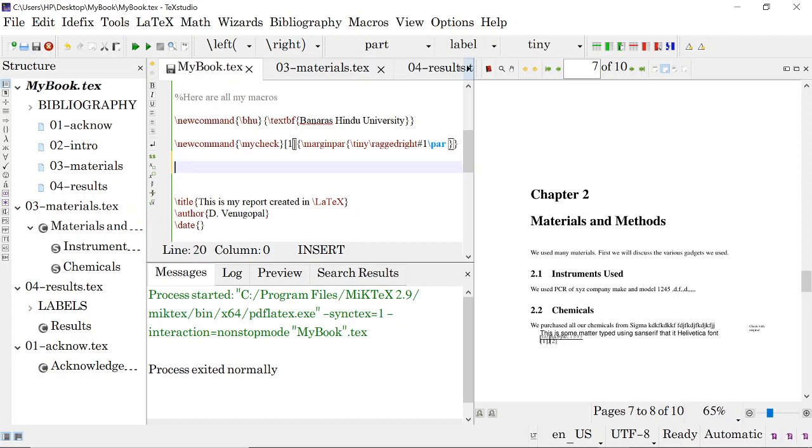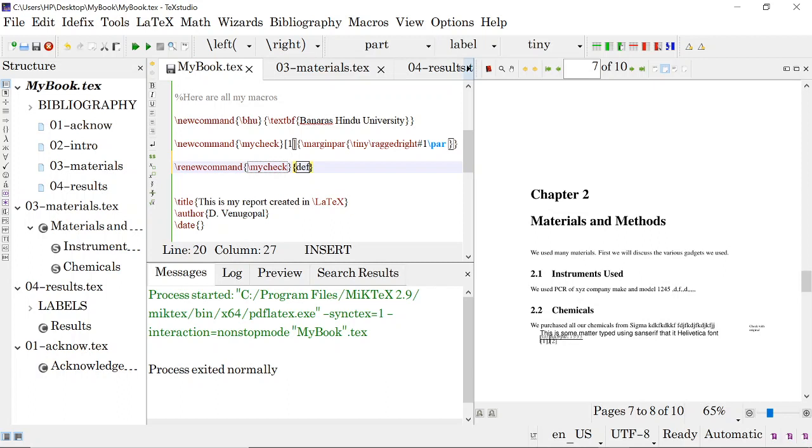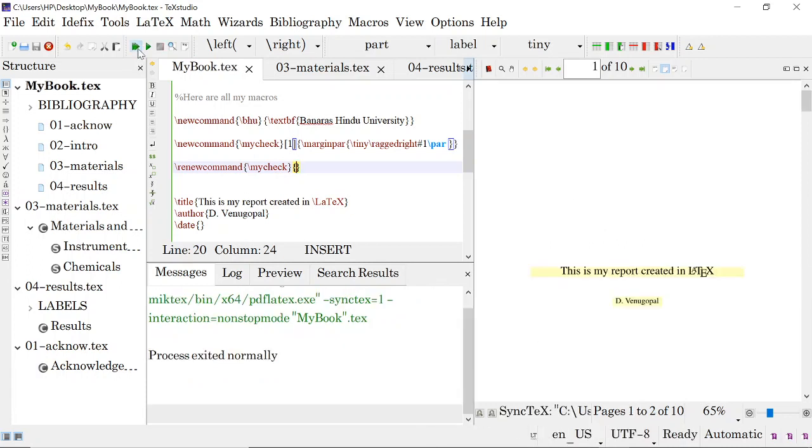So now we renew the command, okay, mycheck. Simply leave these brackets empty. So whatever we have put in this mycheck will be gobbled up. Okay. Now go to the page.